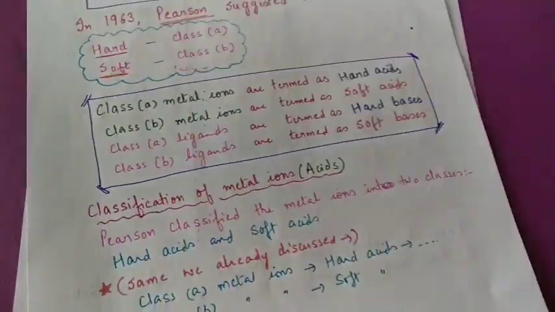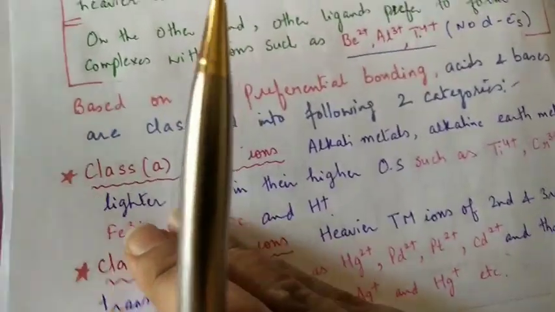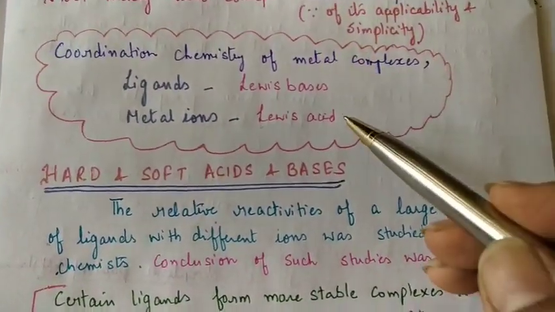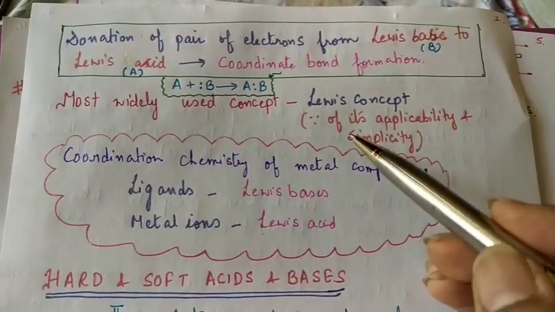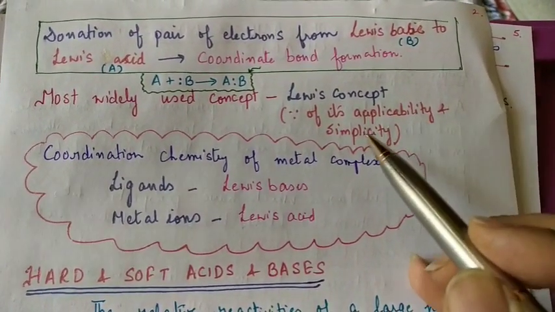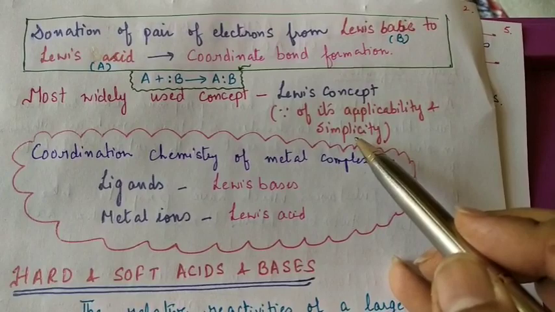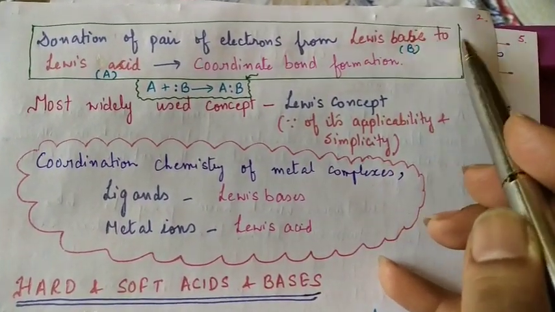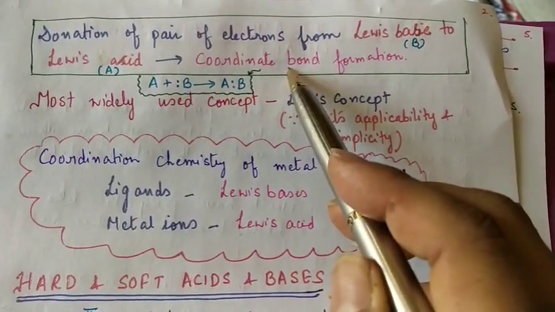So what is the most widely accepted concept? That is the Lewis concept. It is the most widely applicable, and also because of its simplicity. Donation of a pair of electrons from a Lewis base to a Lewis acid forms a coordinate bond.